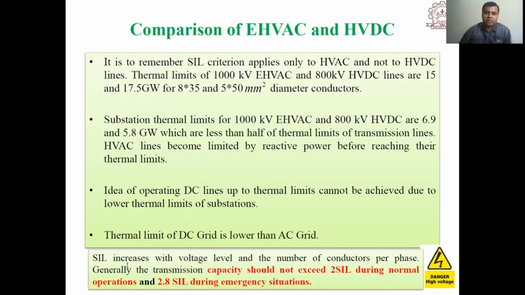Surge impedance loading increases with voltage level, as we have already seen, and with the number of conductors per phase. Generally, the transmission capacity should not exceed 2 times the surge impedance loading during normal operation, and 2.8 times the surge impedance loading during emergency situations.